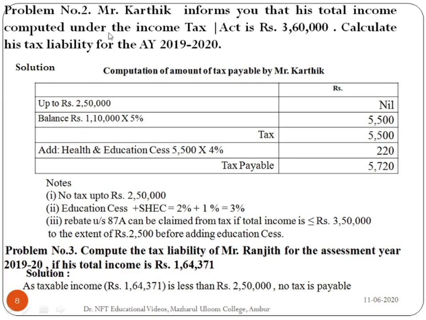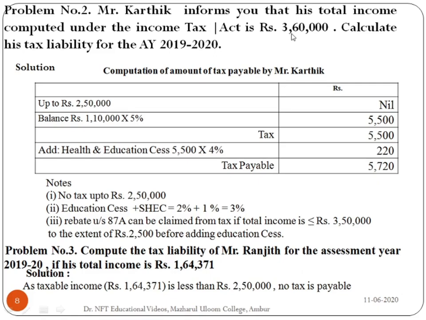Problem number 2. Mr. Karthik informs you that his total income computed under the Income Tax Act is rupees 3,60,000. Calculate his tax liability for the assessment year 2019-2020. Here, in case of Mr. Karthik, up to 2,50,000 the taxable income is nil.